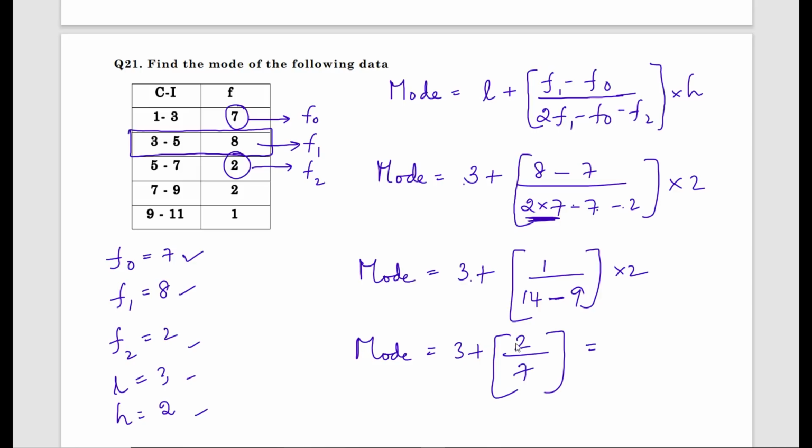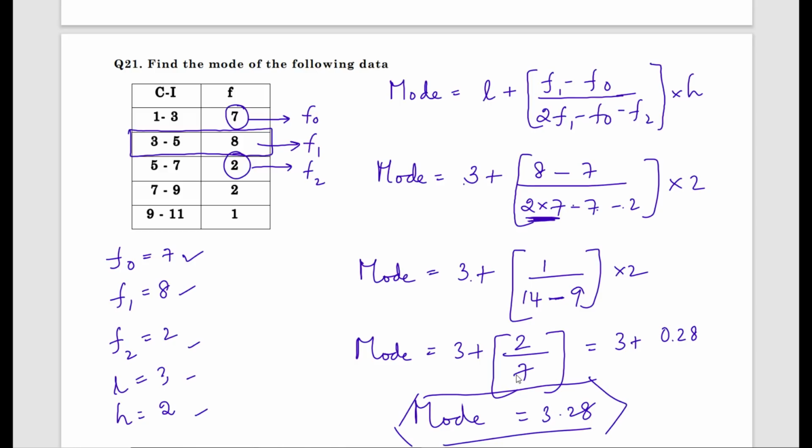Don't add 3 plus 2 is 5, 5 by 7. Don't do like that, that is wrong. First you divide 2 by 7. 2 by 7 is what? 0.28. Now mode equals 3 plus 0.28, which is 3.28. I have already told you the mode value will be greater than 3. Many of the students, while doing the evaluation, add 3 plus 2 by 7 or multiply 7 into it. Don't do all those things. 3 plus, don't do anything for the lower limit, just simplify inside the bracket. After that you can directly add the value.